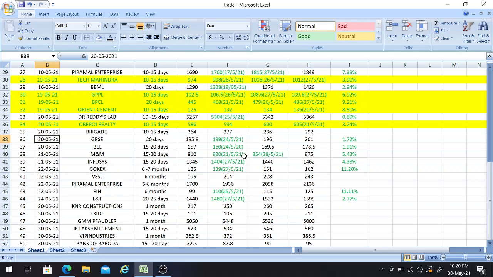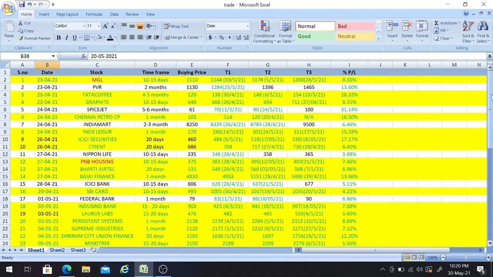And this one also, M&M, it achieved the second target, friends. You can see here on 28th itself, giving us a return of 5.43%, friends. So by this you'll get the accuracy of my trading calls, so that you can follow based upon my trading calls.